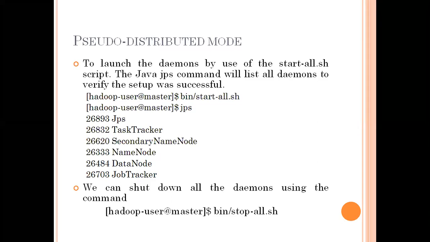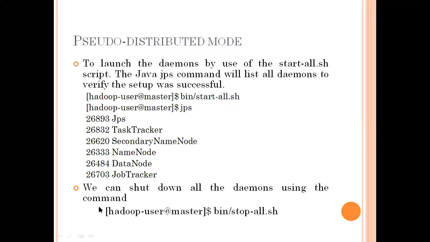Once the commands are run, how are we going to get the information? Same here, start-all.sh; we will use the jps command with the list of daemons to verify the setup was successful. So what are the building blocks of Hadoop? NameNode, DataNode, Secondary NameNode, TaskTracker, and JobTracker. So everything is set up properly. If anything is missing, then we have a problem with that.